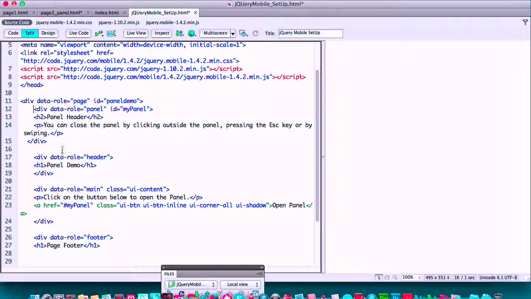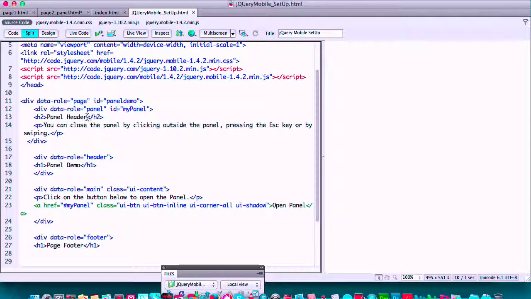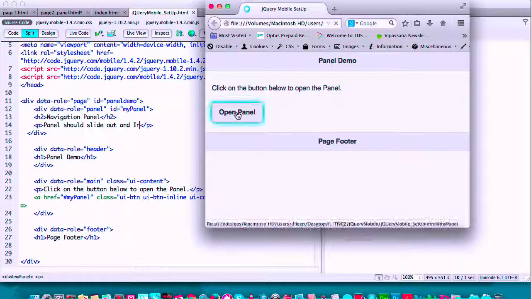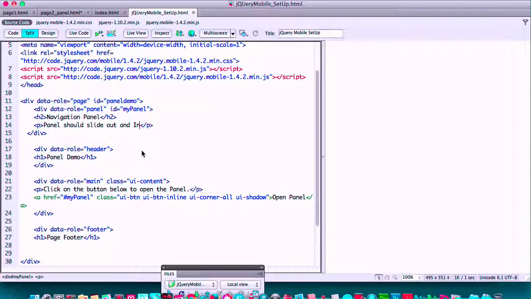So I had that. Did I need a header? Panel header. You can close the panel, okay. Let me see if that was a problem. I'll just check it again. Yeah, I probably missed a tag here. Data role panel, navigation panel, panel should slide out and in. Yep, so that's working. Panel should slide out and in.